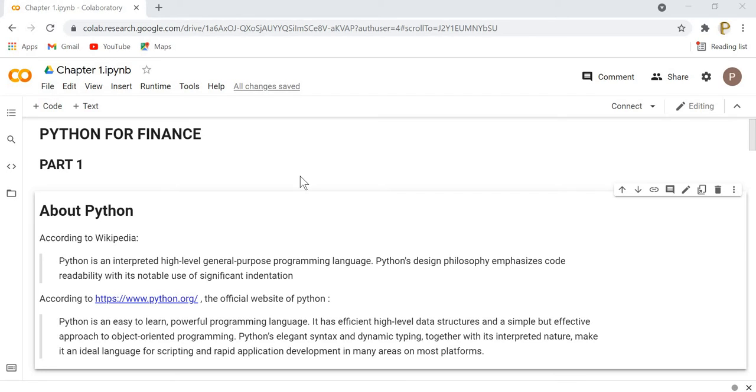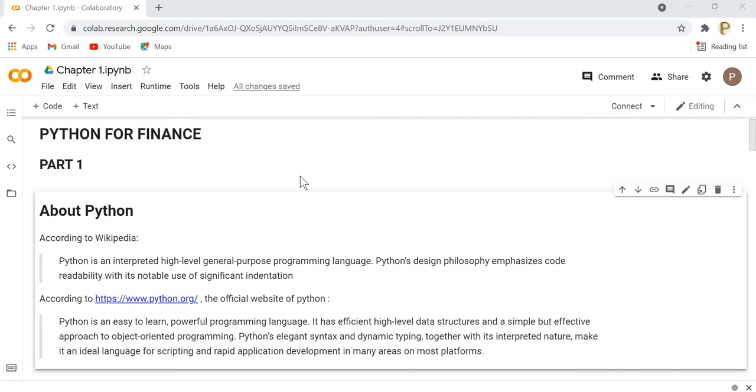After that, when we have knowledge about the working of all these libraries, we'll move toward financial data analysis. We will be using all these libraries, like Pandas, Matplotlib, and different time series libraries, to analyze the financial data. Okay, so let us start the video tutorial series with a discussion about Python.